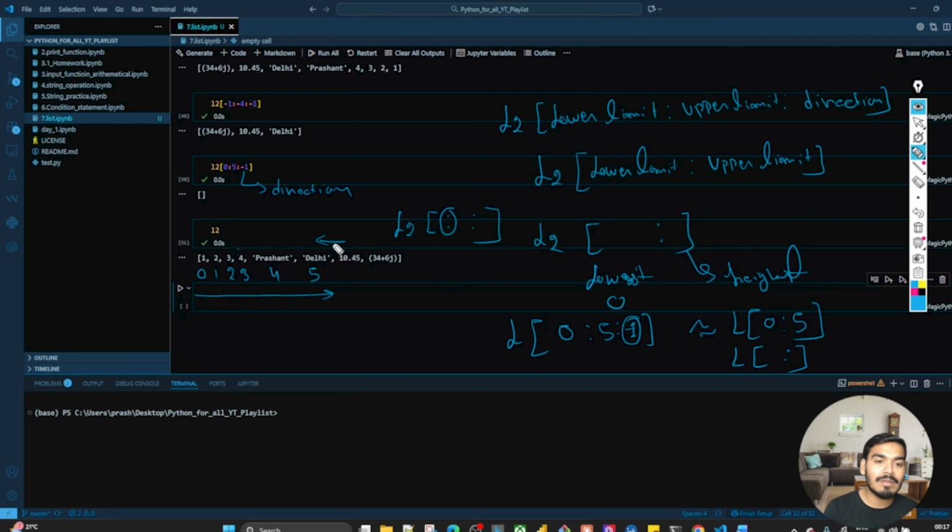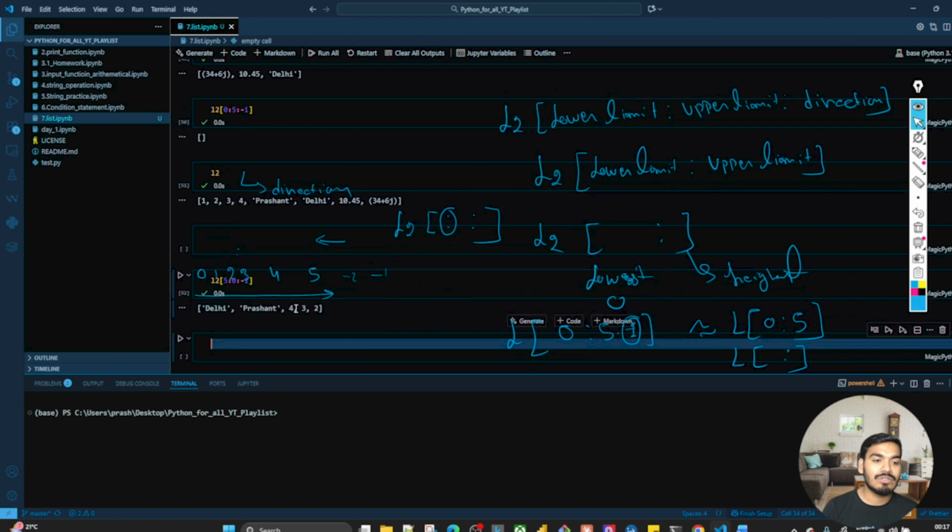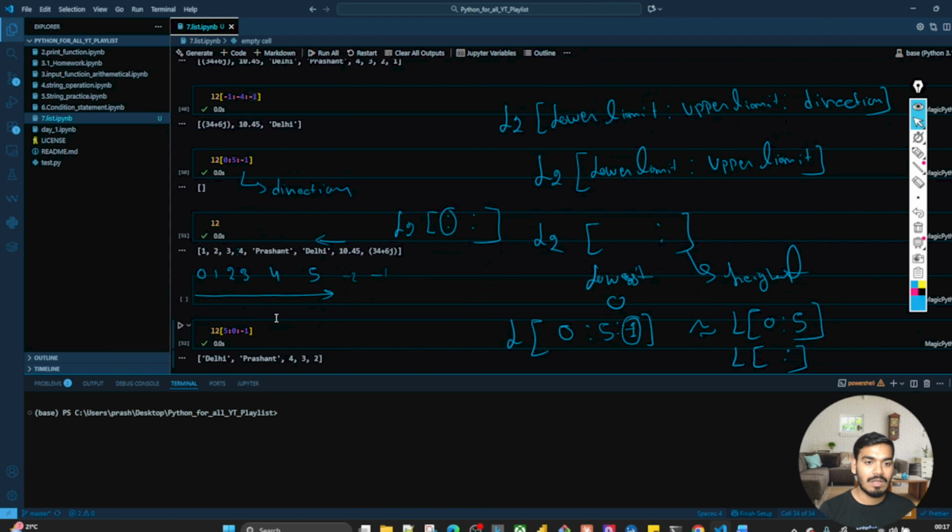So as soon as you write this, you have to write with -1, or you have to go with 5 to 0. I think it should work. Let me write 5 to 0. L2 of 5 to 0 and -1. You are getting this, right? So this way also you can reverse. Understand? So I'm writing 0, 1, 2, 3, 4, 5. The direction is this, 0 to 1, 2, 3, 5. But in the lower limit I'm writing 5, and in the higher limit I'm writing 0 and giving the direction of -1. So it's making sense, right?